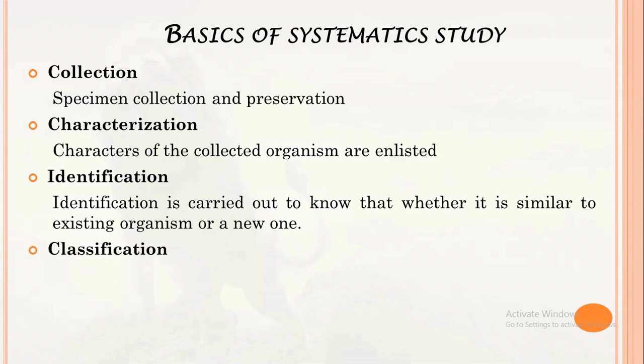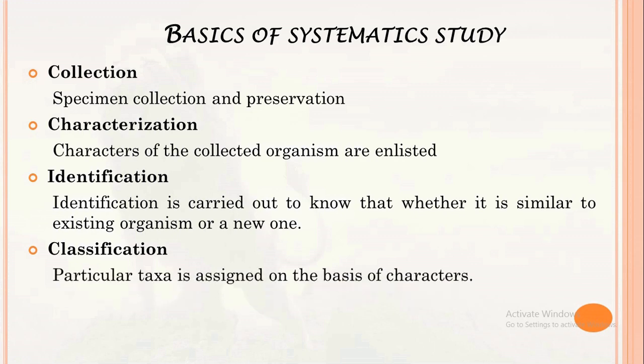Next is classification. On the basis of resemblance of characters, a particular taxon is assigned to the given organism. And the last is nomenclature. In nomenclature, naming is done for the given organism.